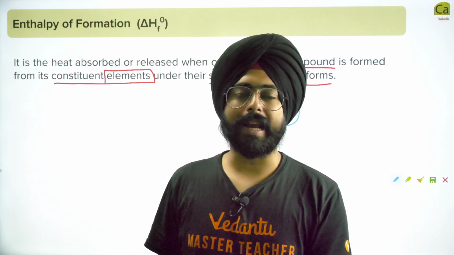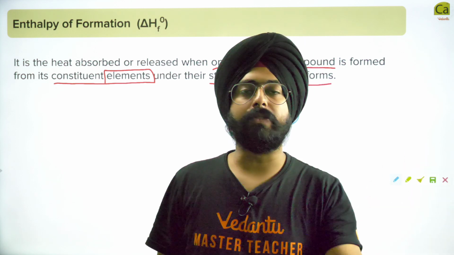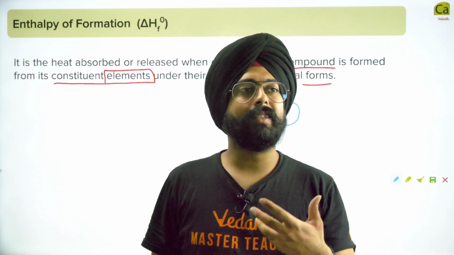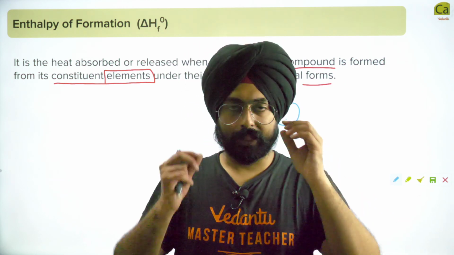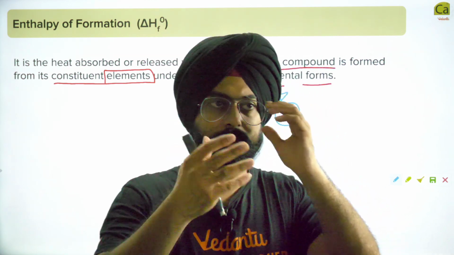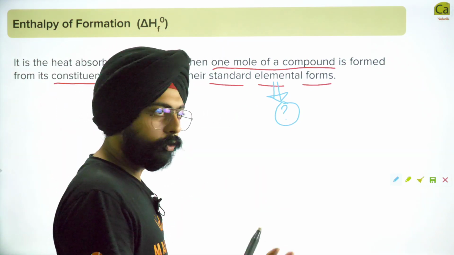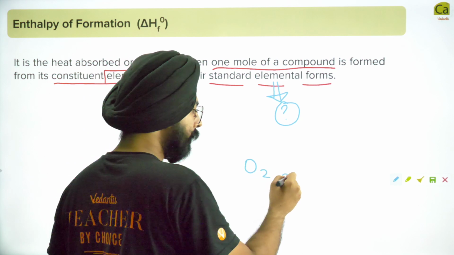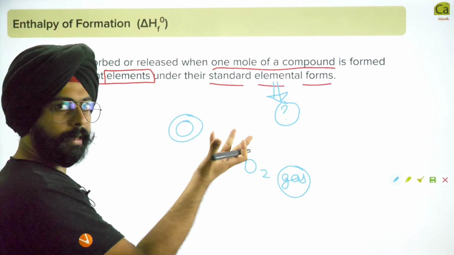Let me rephrase this question to make it better for you to understand. What is the standard elemental form of oxygen? How would I rephrase that same question? What is the form of oxygen found in nature? The most commonly found form of oxygen in our atmosphere, where there is only oxygen, nothing else, is O2 gas. Do I find oxygen atoms alone in the atmosphere?